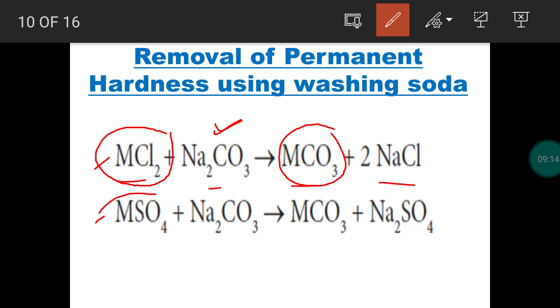In the same way, calcium sulfate and magnesium sulfate will react with sodium carbonate. They also form calcium carbonate and magnesium carbonate precipitates. With that, sodium sulfate is liberated.